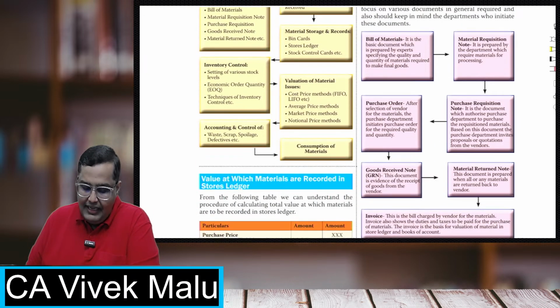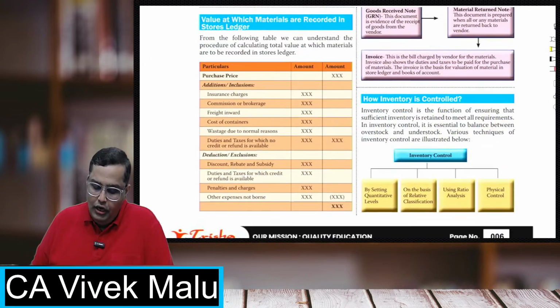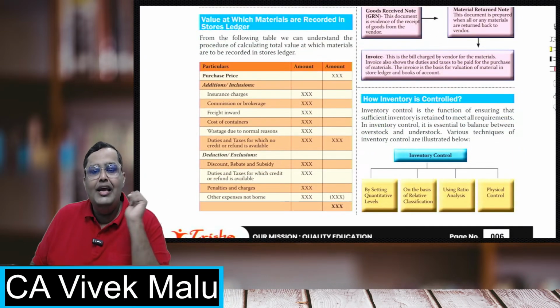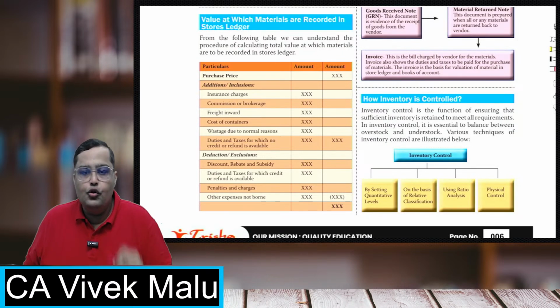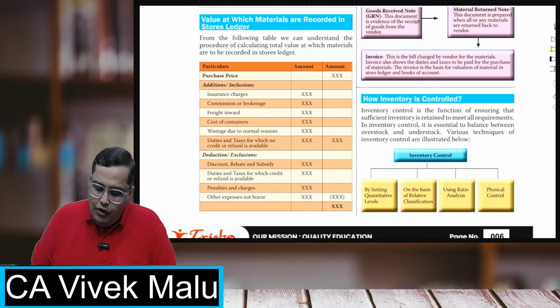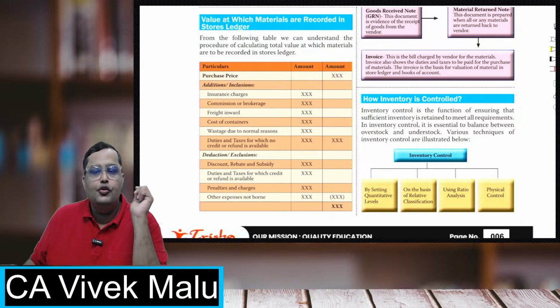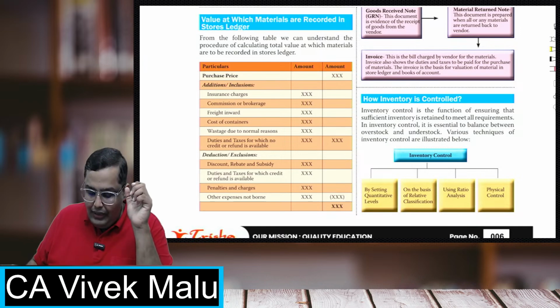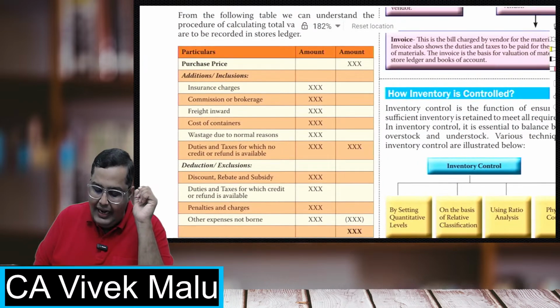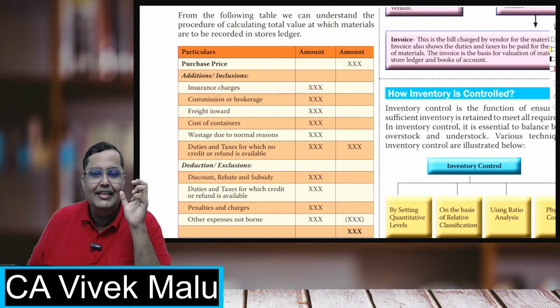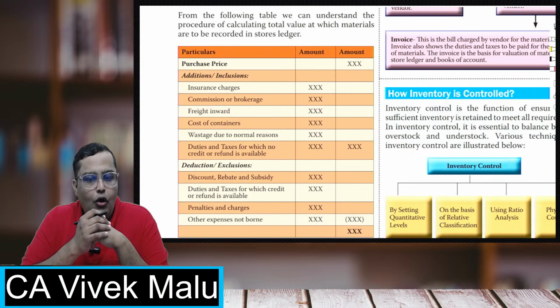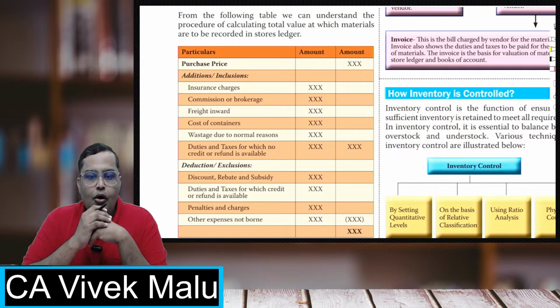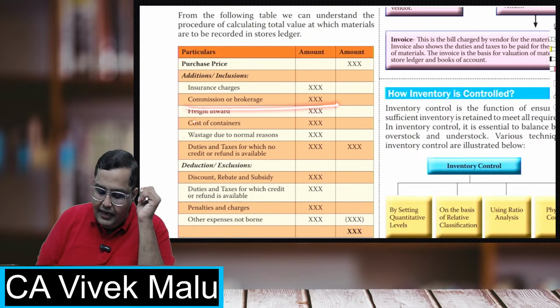Now students, material cost. First of all, we'll be seeing what all things we have to include in the cost of the goods. Whenever we are taking the purchase price of the goods, you should know that you have to add any insurance charge, if there is any. If there is any commission, brokerage, and all that, which you are paying to purchase them, you have to add that. Freight inward is there. Cost of container is there.